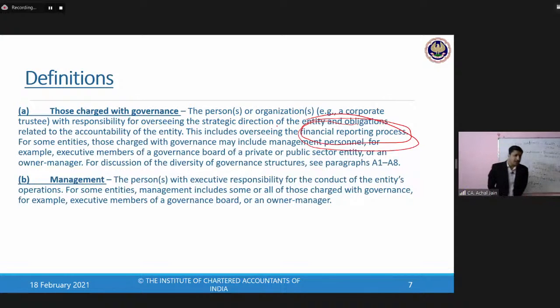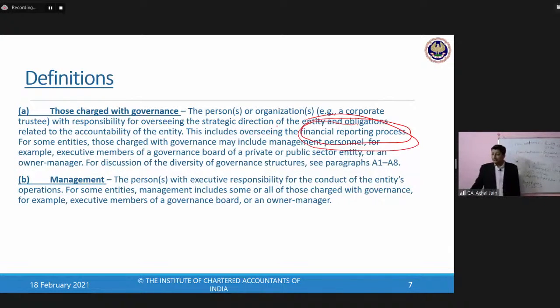And other than the frequency of communication, what should be the mode of communication? Is it like the auditor or the audit team should keep sitting with the board of directors on a day-to-day basis? What this overall communication channel should really look like is something which this standard helps us to understand.